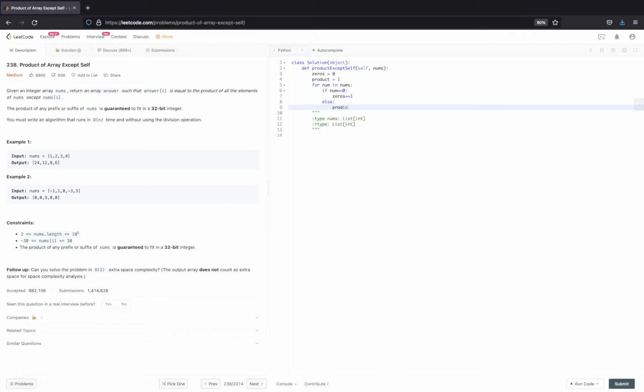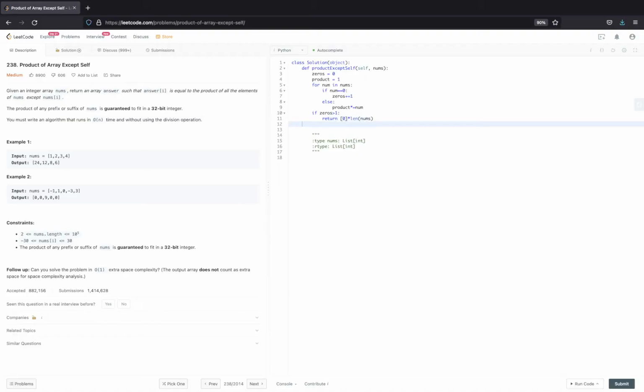Otherwise I'll keep multiplying everything. Product multiplied by what? Num, right? So now if my total number of zeros are greater than 1, which means for every element there should be a 0 in the prefix or suffix, right? In that case I will return 0 times length of nums.